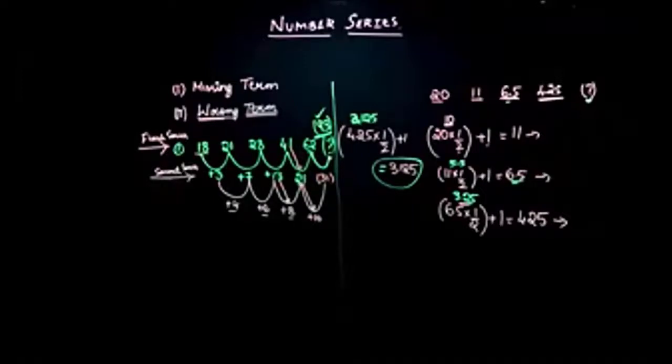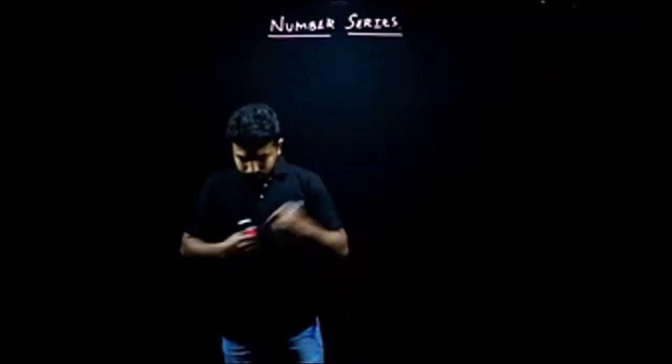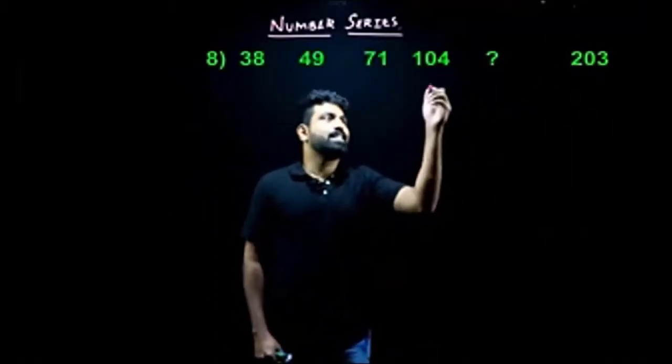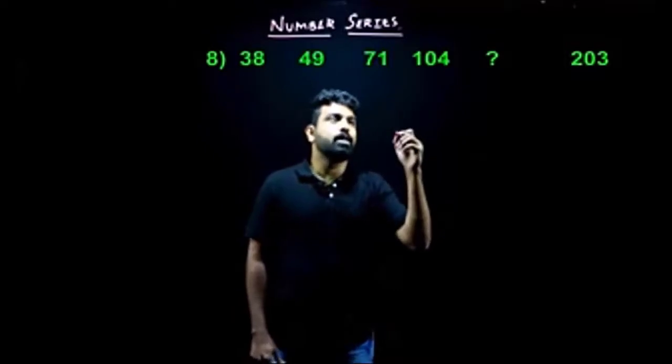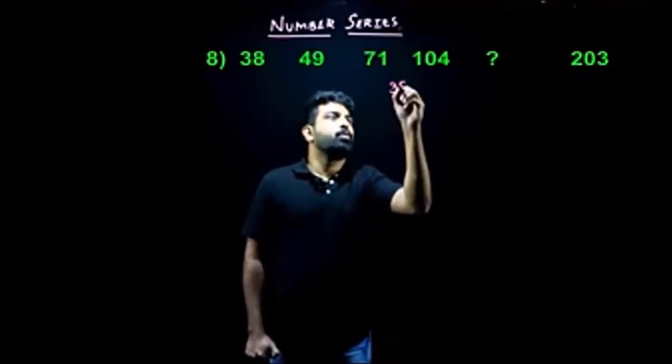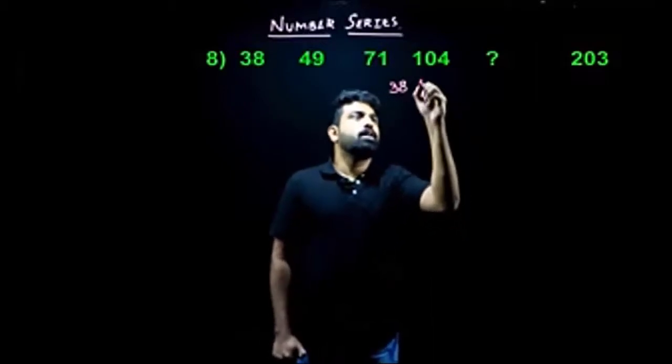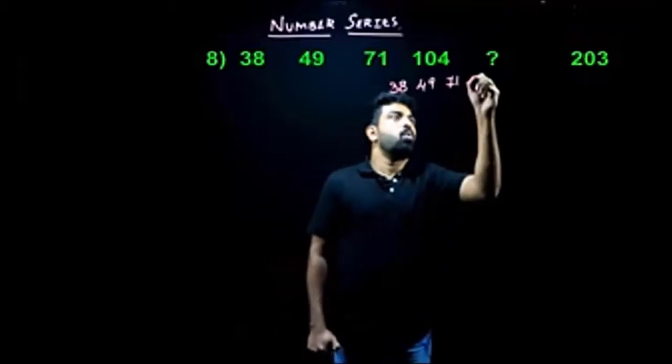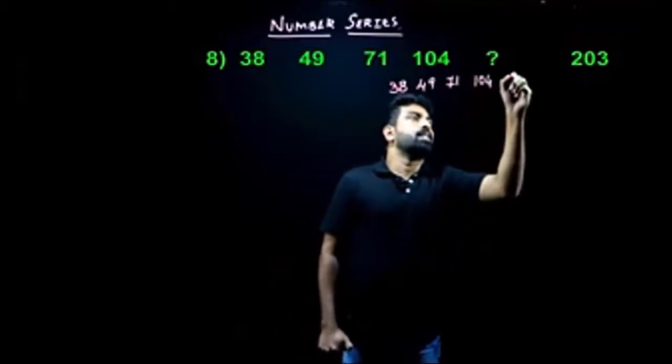Done copying, people? Done. So very good. Let's move on to the next question then. Look at the next question here. It's also a question on missing term. So the question goes like this: 38, 49, 71, 104, and then there is a missing term here.